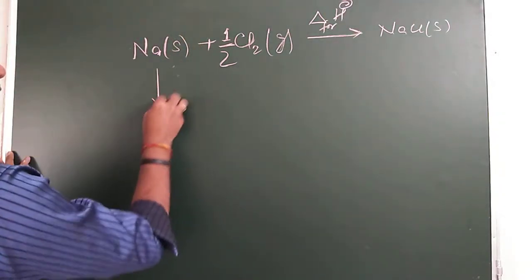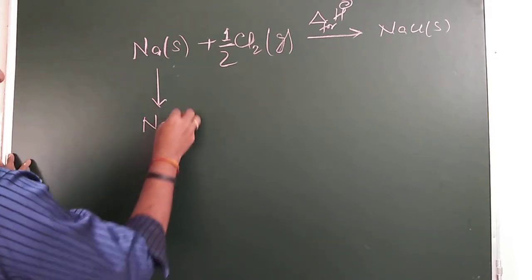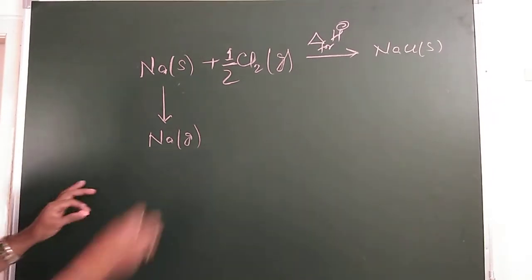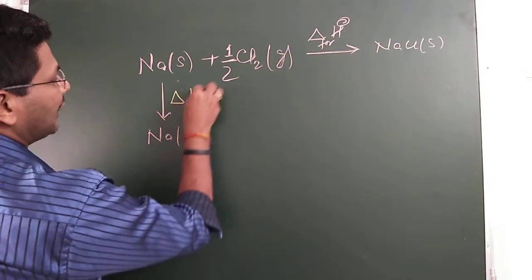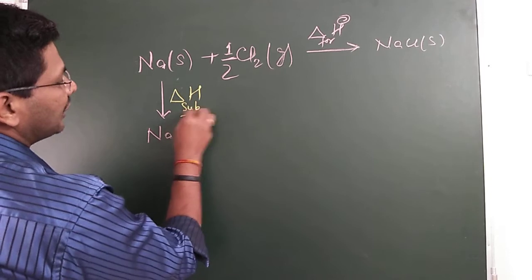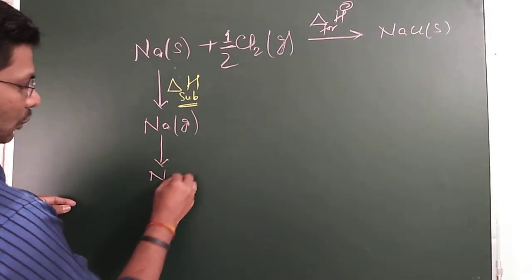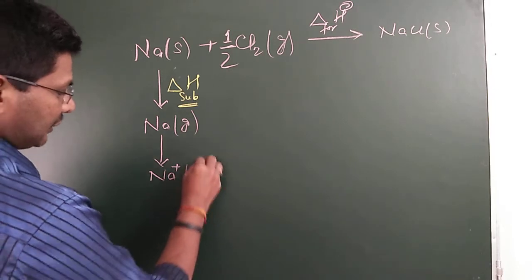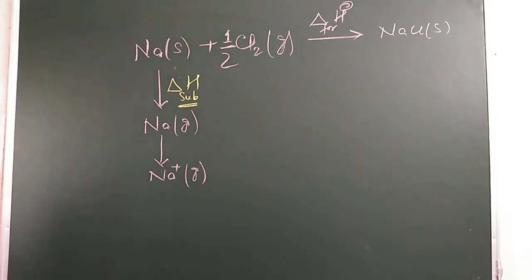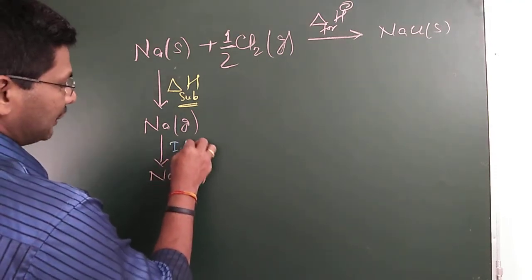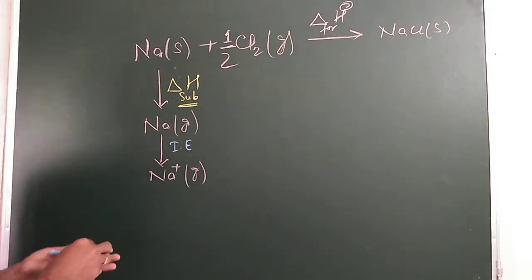Now sodium has to be converted into sodium gas. The amount of energy required in this case is called enthalpy of sublimation. Sodium gas has to be converted into sodium cation. The amount of energy required in this case is called ionization enthalpy.